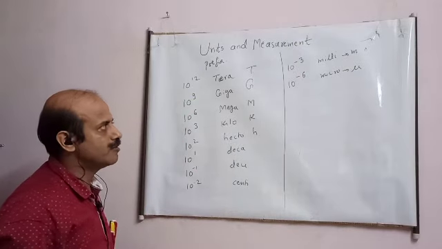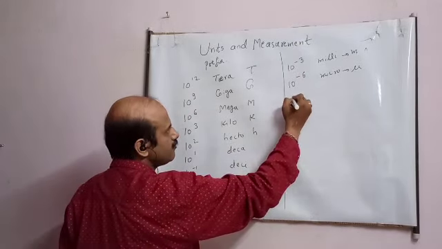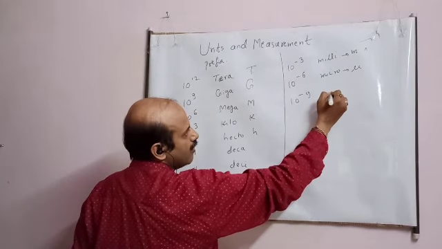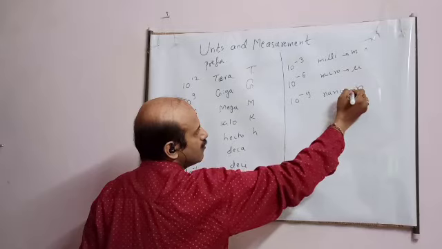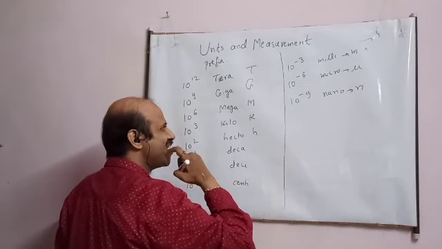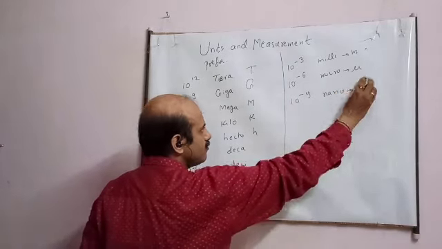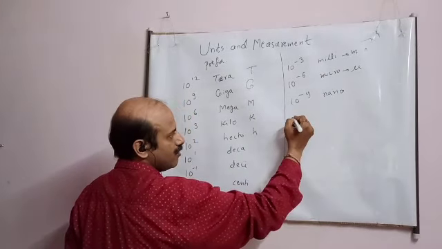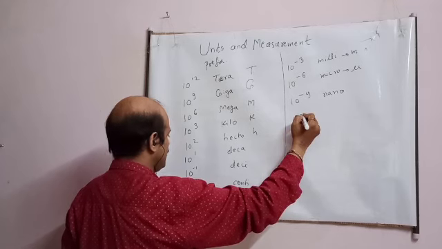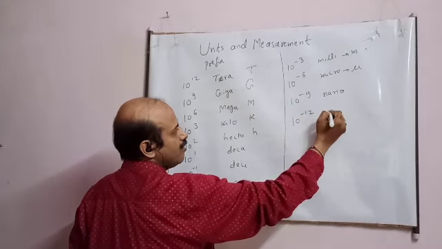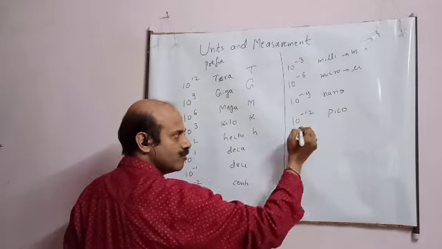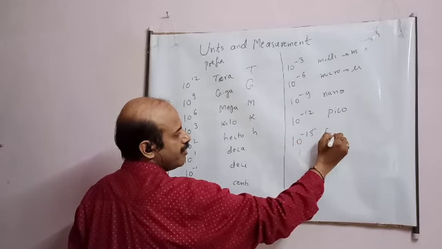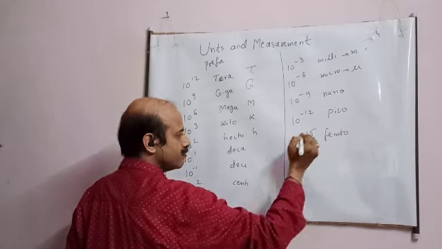Then we have, student, after this 10 raised to minus 9, nano. Then we have 10 raised to minus 12, pico. Then you have 10 raised to minus 15. It is known as femto.